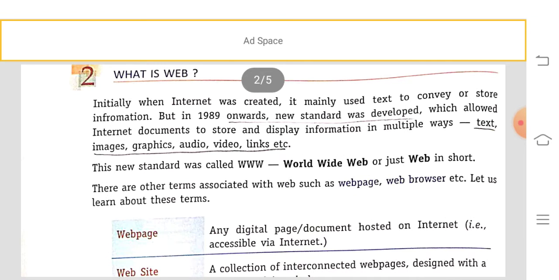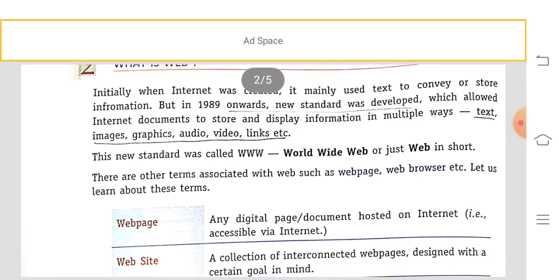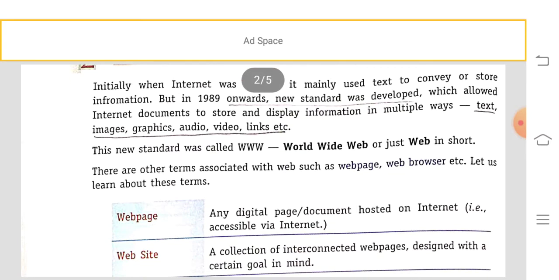Initially, when the internet was created, it mainly used text to convey or store information. But from 1989 onwards, a new standard was developed which allowed internet documents to store and display information in multiple ways.